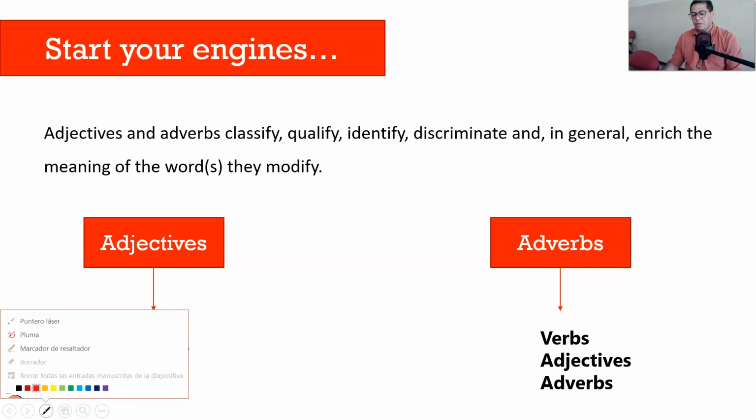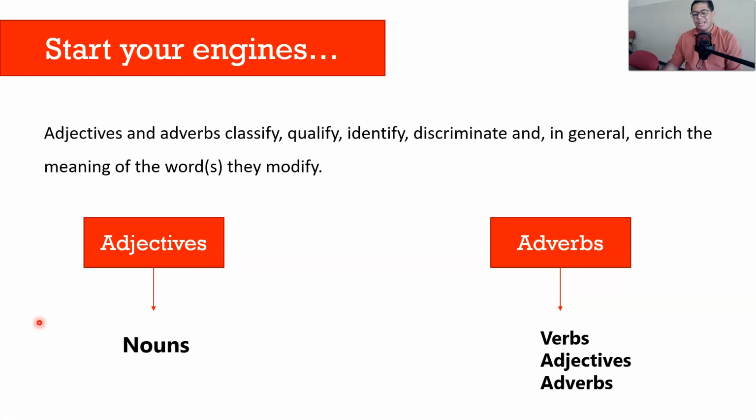Now, when we talk about saying something, what do we actually mean? When we say to say something, we mean that adjectives and adverbs allow us to classify, to identify, to discriminate. Discriminate in this context means to tell apart, to set apart. In general terms, adjectives and adverbs allow us to enrich the meanings of the words that they modify.